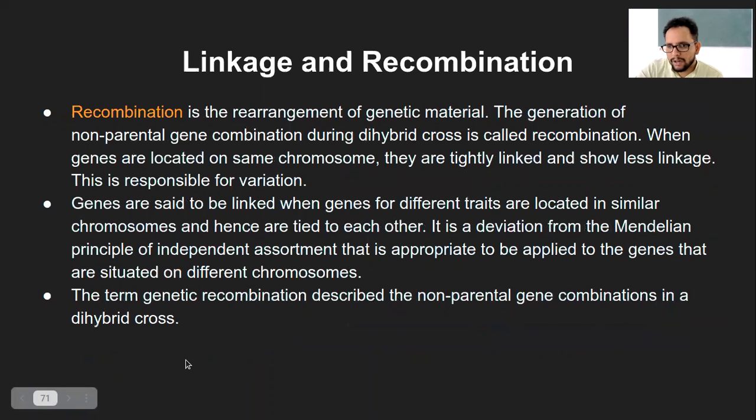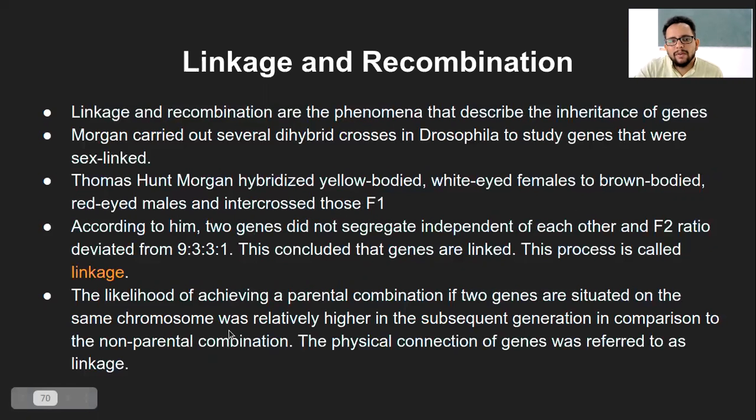In short, let's say you have chromosome number 1, and within that chromosome you have two genes which are physically located close to each other. Let's say 100 genes are there in chromosome 1.